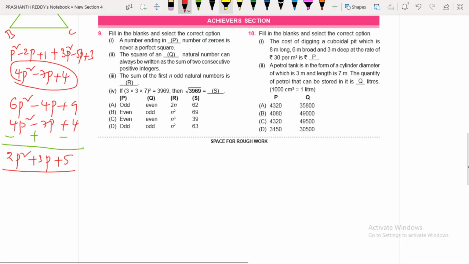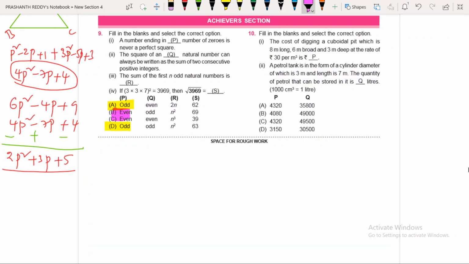Odd number of zeros means you can take either this option or this option. That means B and C are not answers. So B is not the answer, C is also not the answer. Only either A or D. Accordingly, we'll verify. Now you can focus on this one.